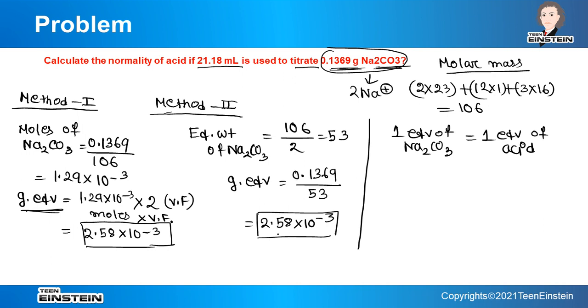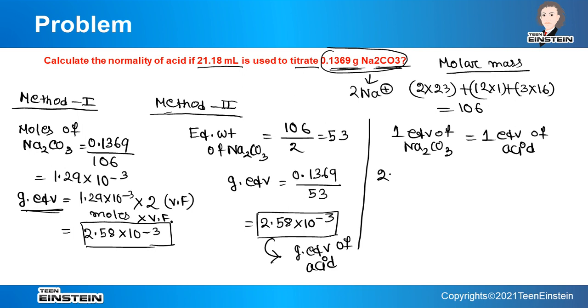That means here 2.58 into 10 to the power minus 3 gram equivalent of acid will be present. Now this gram equivalent of acid is present in 21.18 ml. But we have to find out normality. So we have to know the gram equivalent in 1000 ml of the solution.